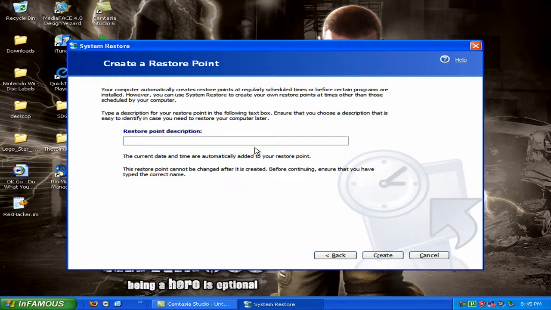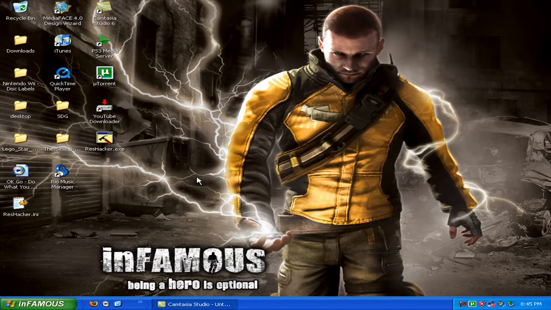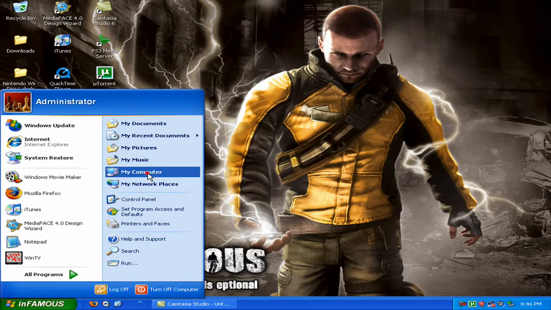Okay, so next what you want to do is, whatever restore point name you want, like pre-hack, and you click create, and then you cancel that. Okay, so once you have a restore point, what you want to do is go to your computer.